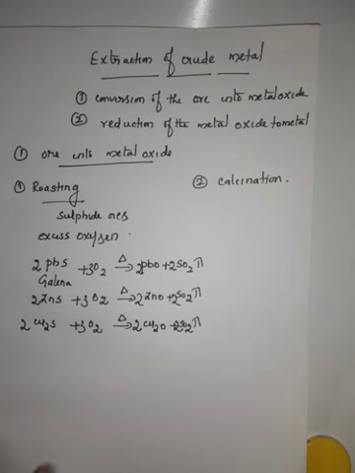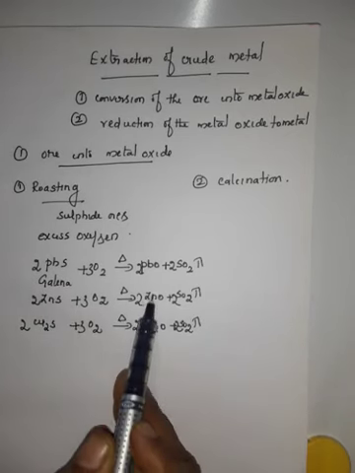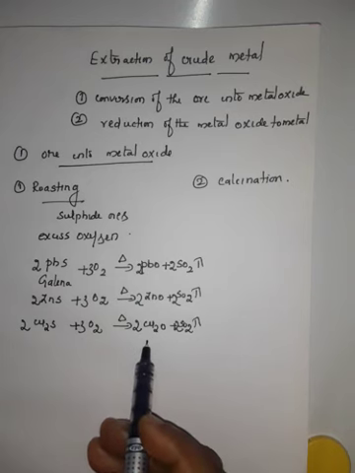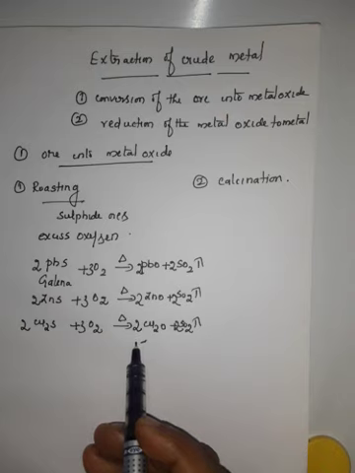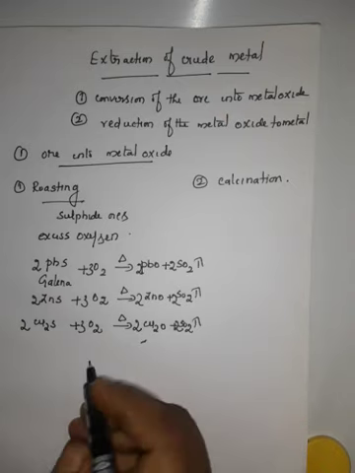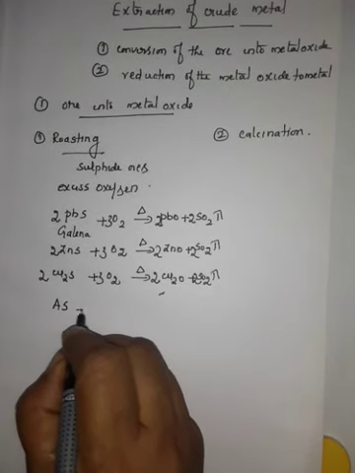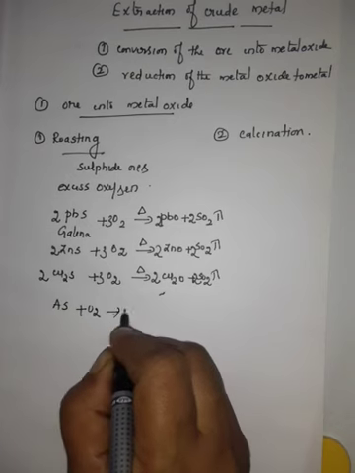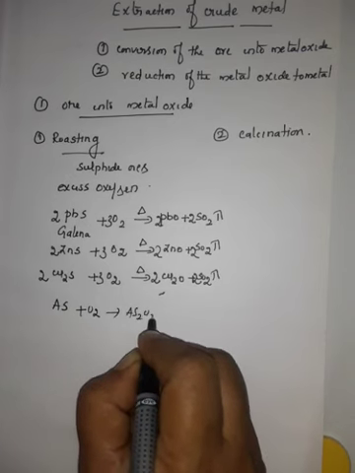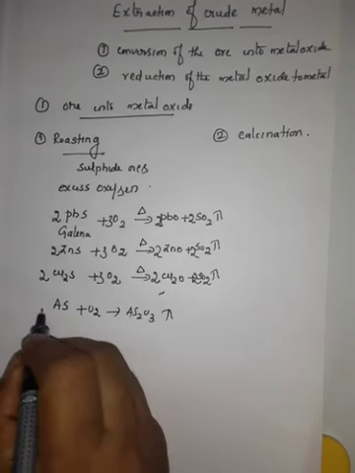Now in roasting, all the sulfide is converted to oxides. Roasting also removes impurities such as arsenic, sulfur, and phosphorus by converting them into volatile oxides. For example, if arsenic is present, As with oxygen forms arsenious oxide, and it is expelled out.